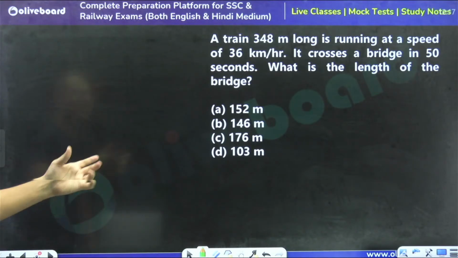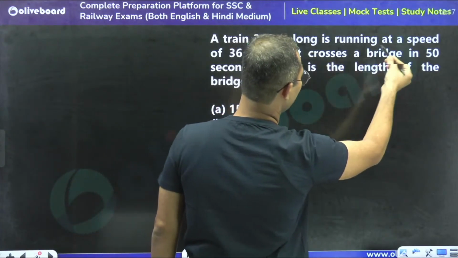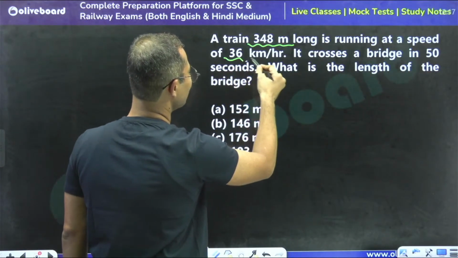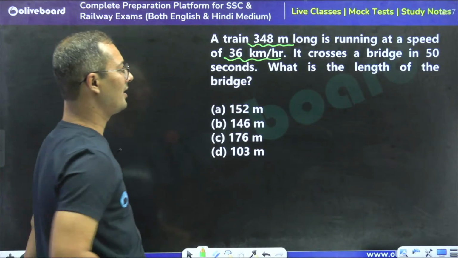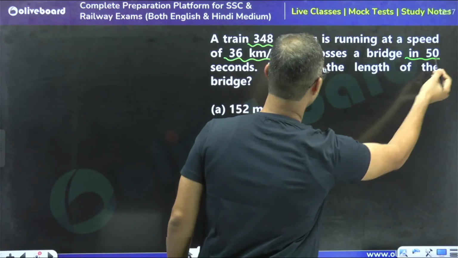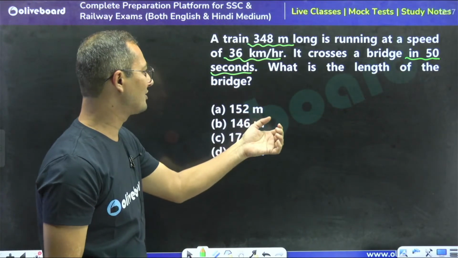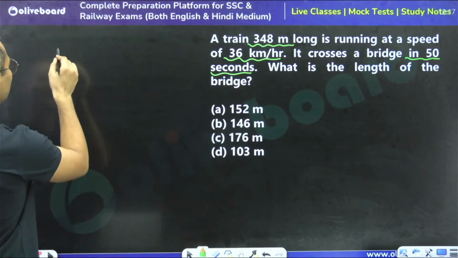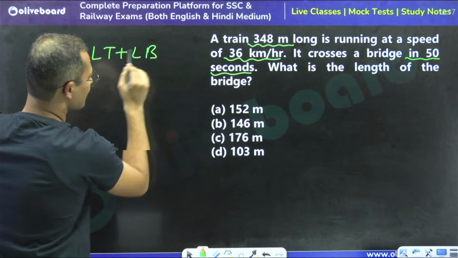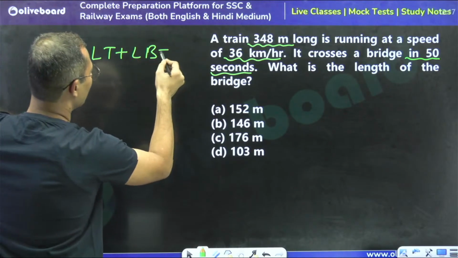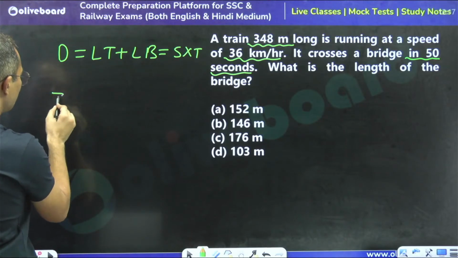So tell me what is the answer for this question. A train 348 meter long is running at a speed of 36 km per hour. It crosses a bridge in 50 seconds. Okay, focus on this. What is the length of the bridge? We know that distance is going to be length of train plus length of bridge. And distance is what? Speed into time.